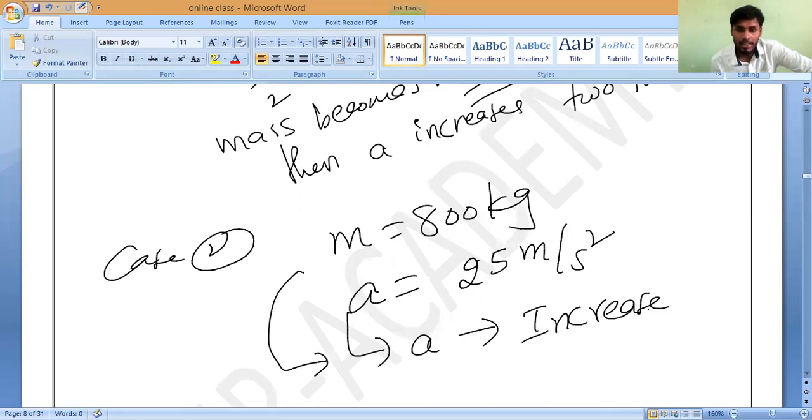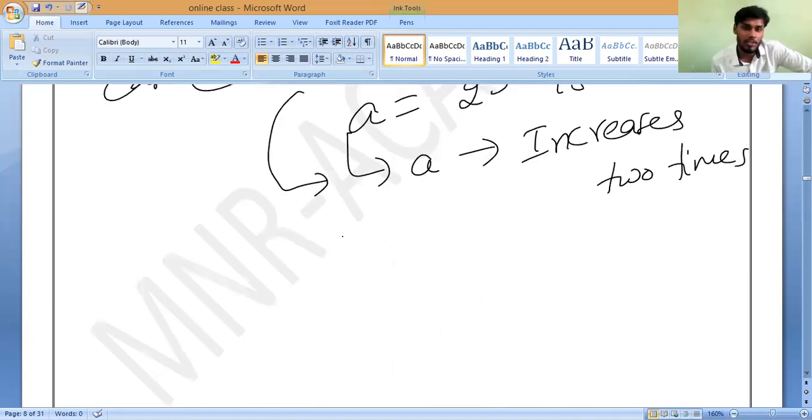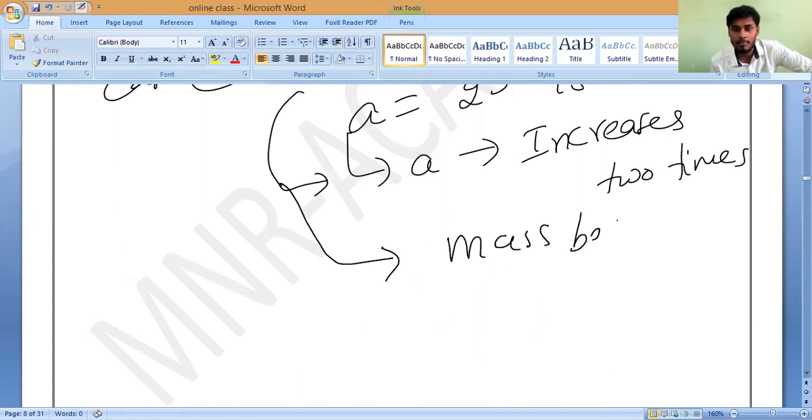It is opposite to the first case: A increases 2 times, so mass is divided by 2, meaning mass reduces to half.